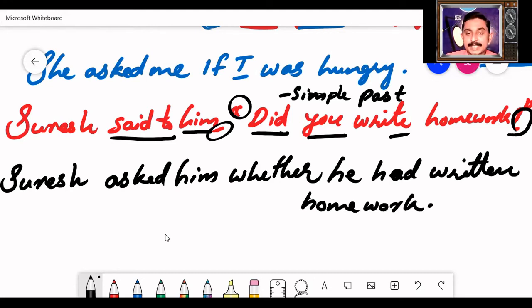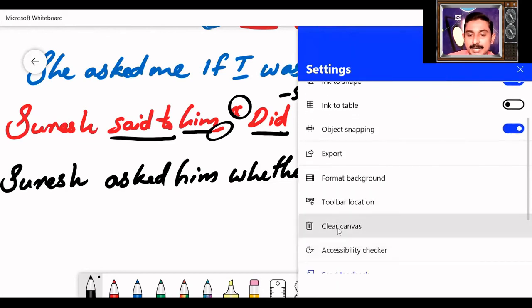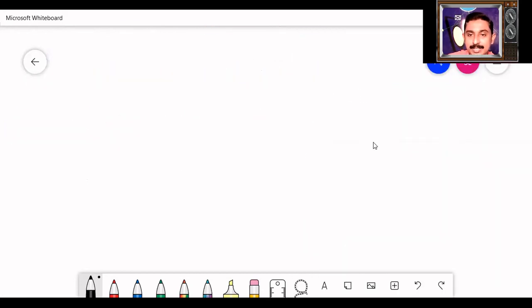Always remember, when we change an interrogative sentence into indirect speech, never write the question mark in indirect speech. It will always end with a full stop. I hope that you have understood how to change an auxiliary verb question into indirect speech. Now let us move on to imperative sentence. What is an imperative sentence? A sentence that makes a command or request.